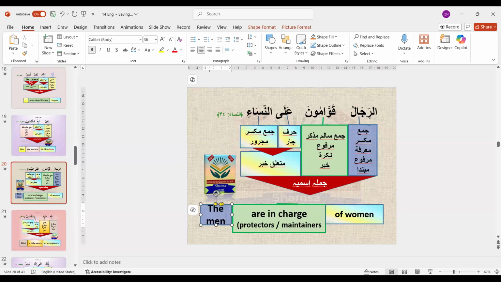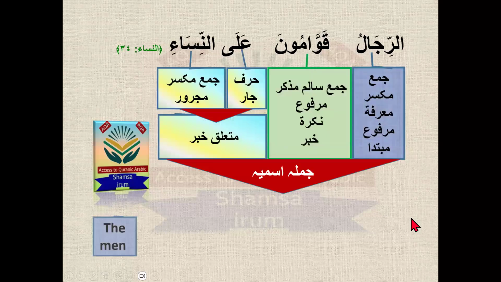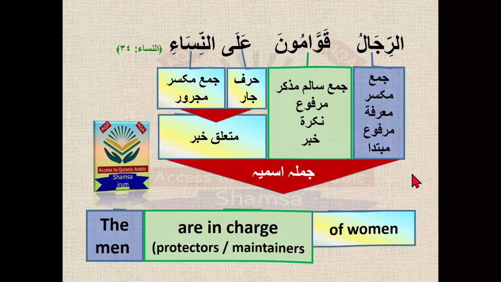The men, instead of only men, the men. Okay, so because it is mu'arraf bilam, we should add the article "the" in it. So the men are in charge of women. Okay, so the men are in charge in terms of protectors and maintainers. The men are the protectors and maintainers of women. Okay, so it's mubtada, khabar, muta'alliq khabar.